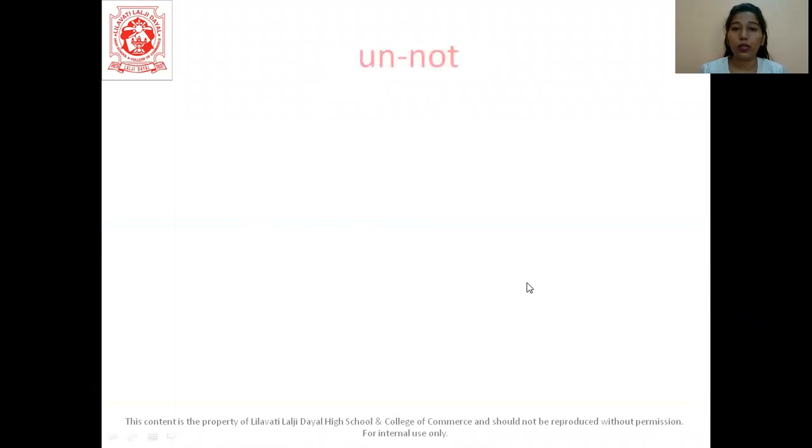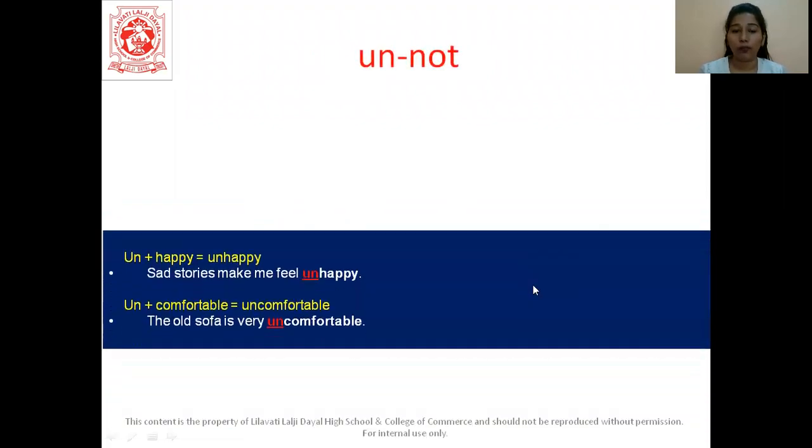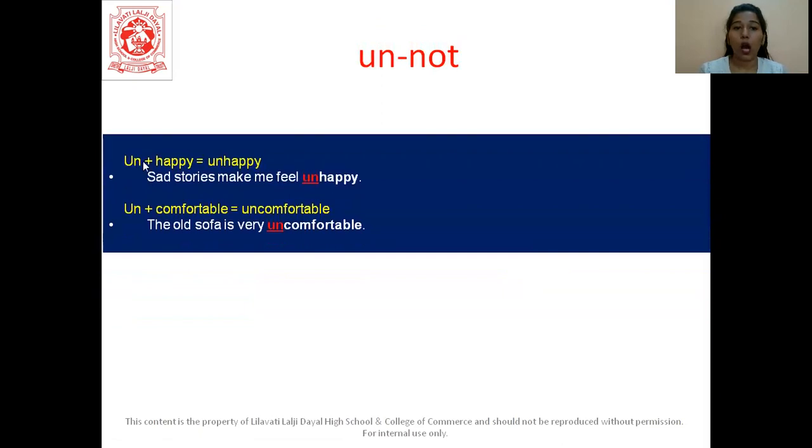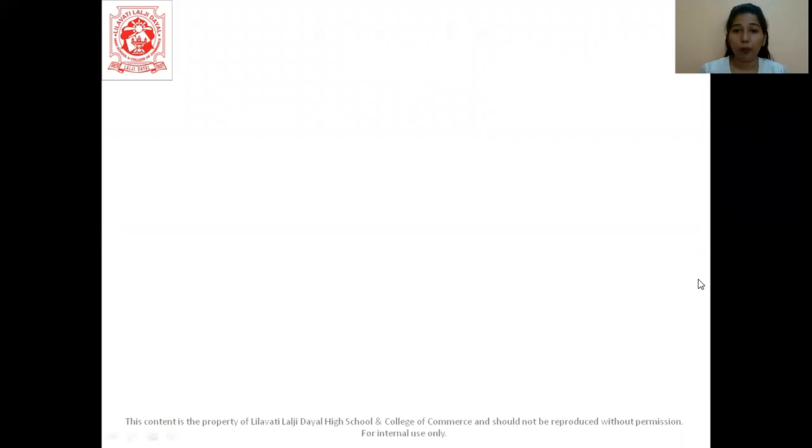Then the next one is un. Un means not. So here, un plus happy. Now see, happy is in its simplest form. If we add un, it becomes unhappy, which means the opposite of happy. That is why it has been said that it changes the meaning as well. Sad stories make me feel unhappy. Comfortable becomes uncomfortable. The old sofa is very uncomfortable. Let us see some more examples.